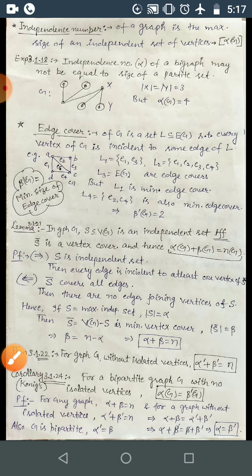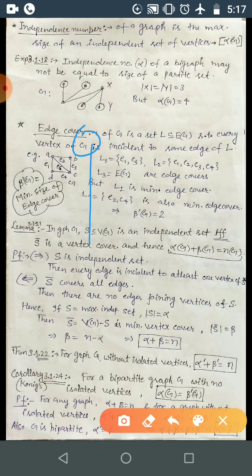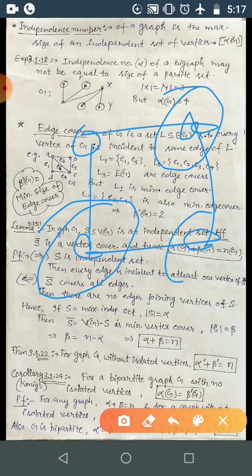Okay, also you can find the independence number in C4. So what is the independence number? The maximum number of independent vertices. So this one and this one, 2. If you take this one, no more independent vertices. So here it is 2. In case of C3, it is 1 only. In case of C4, 2. C5, it is again 2. Correct? And you can generalize like this.